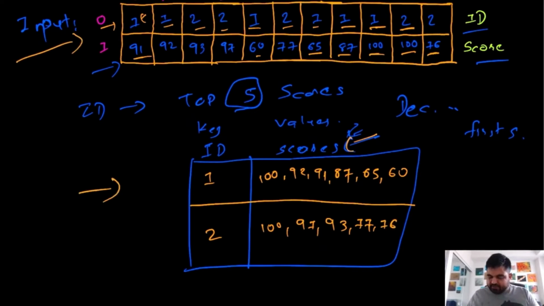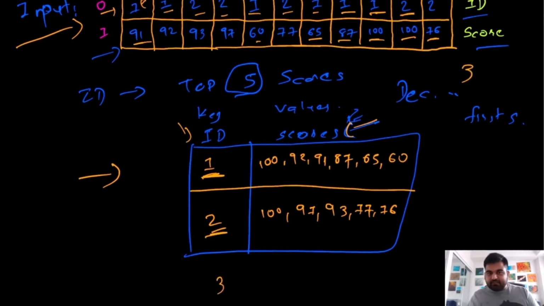We have created this new data structure. If you see the qualities of this new data structure, it serves our needs. Essentially we are given IDs, and if you see the IDs, they are sorted in increasing order. So initially this is ID number 1, ID number 2. If we had ID number 3 over here, it would be placed somewhere at the bottom.